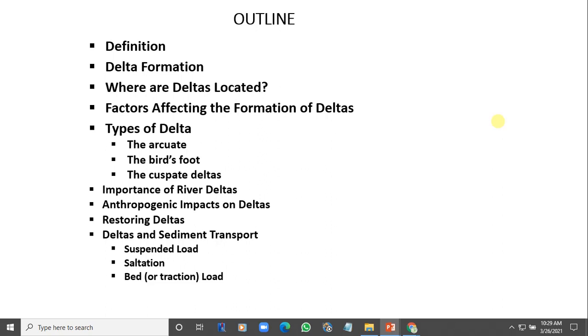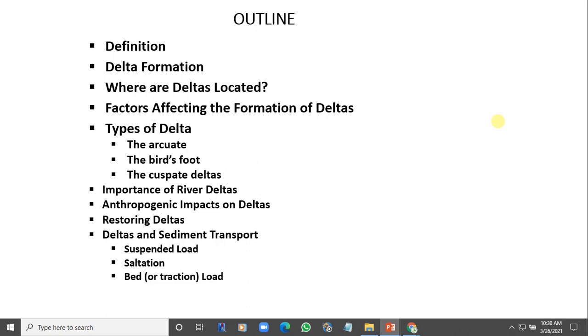This is created because the wave from the sea is weak, while the flow from the river is strong. Remember, we said that in arcuate delta there's a balance between the river current and the wave action.